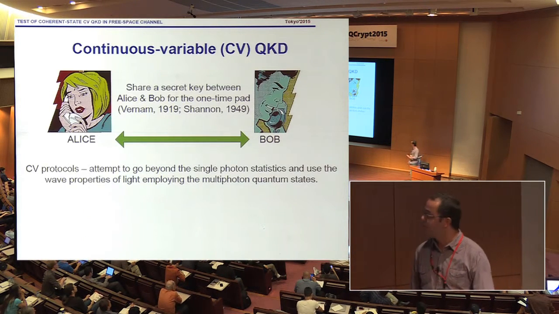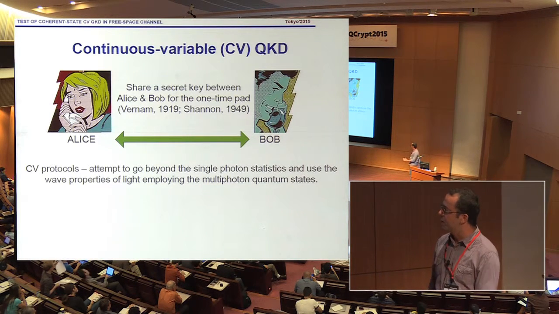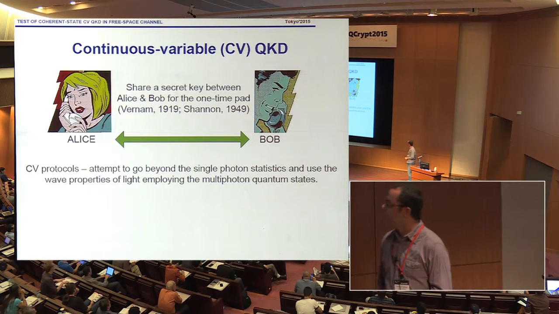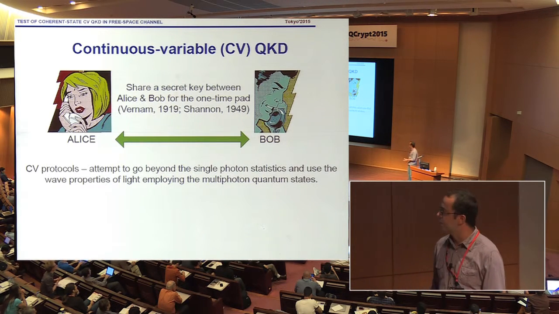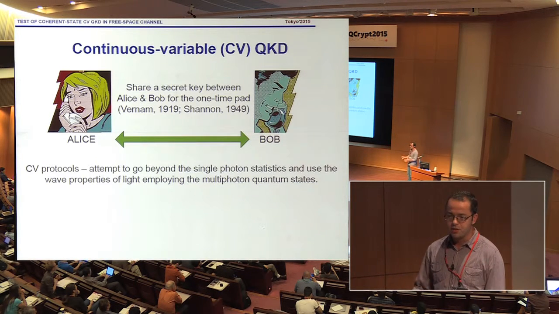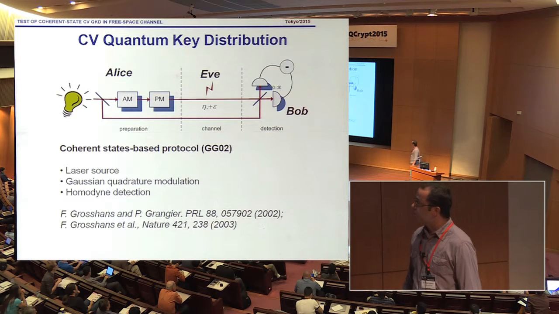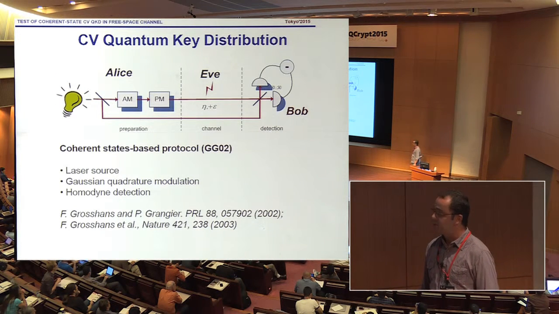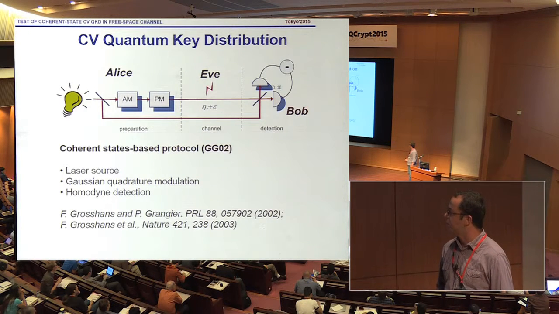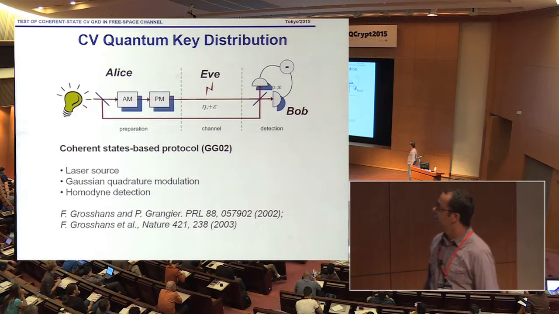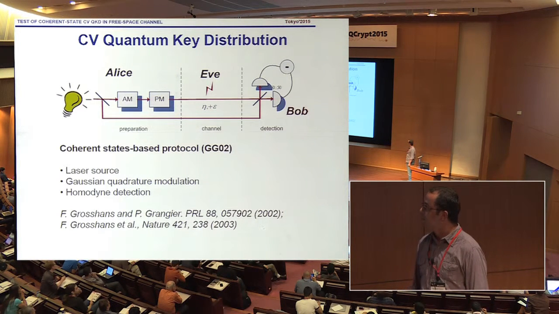Luckily, I don't need to introduce QKD and the motivation to the audience, so I will switch to CV immediately. It is the attempt to go beyond single particle, single photon statistics and use quantum multi-photon states of light. We are considering mainly the coherent state-based protocol, suggested in 2002 by Frédéric Grosshans and Philippe Grangier. It is based on a laser source and Gaussian quadrature modulation.